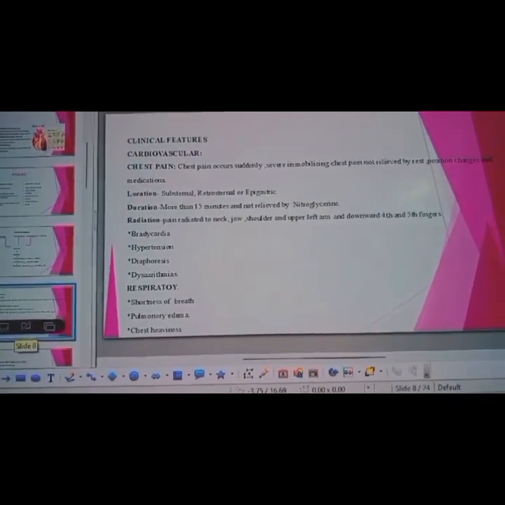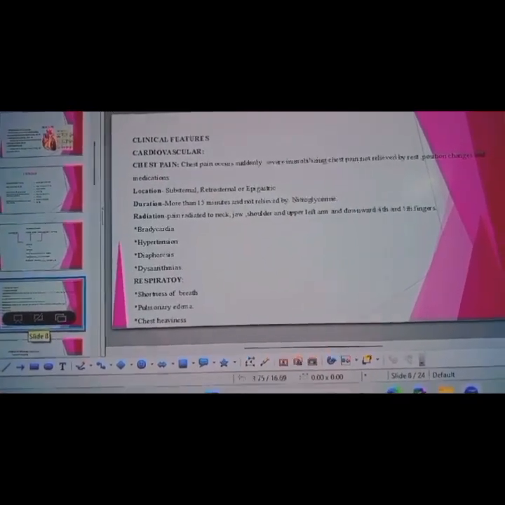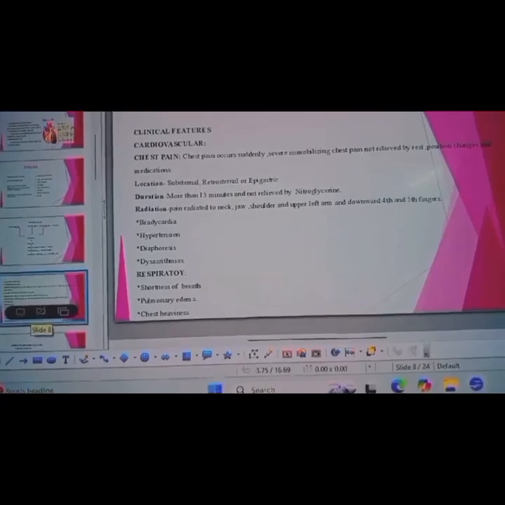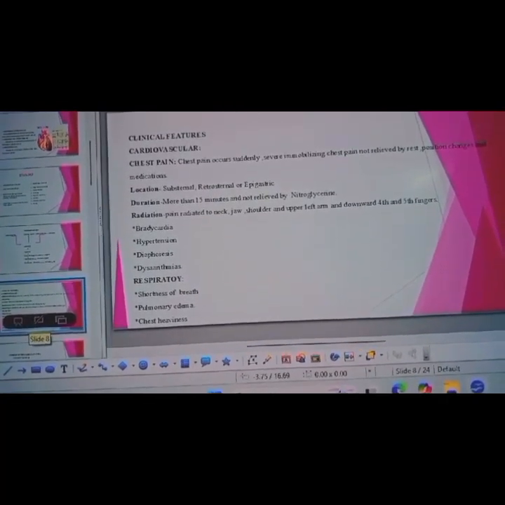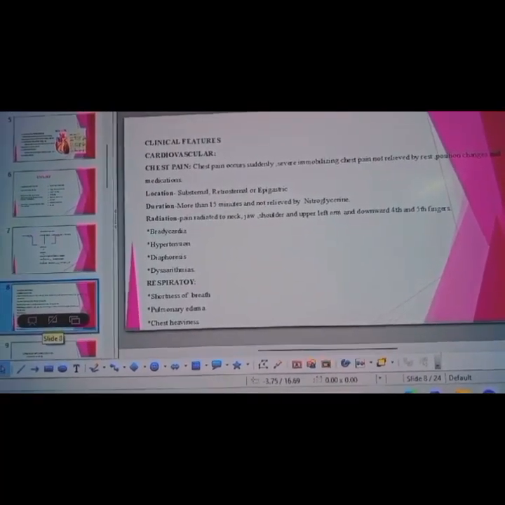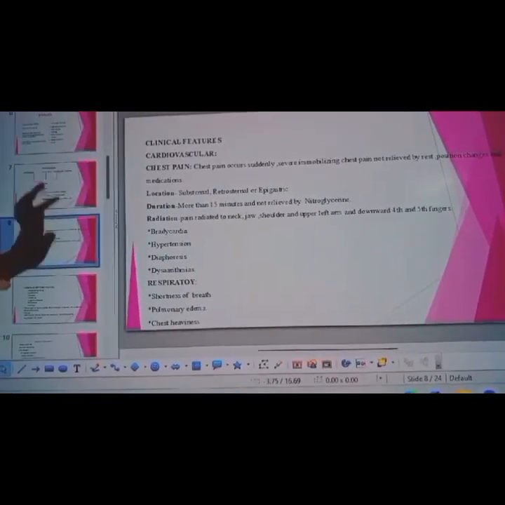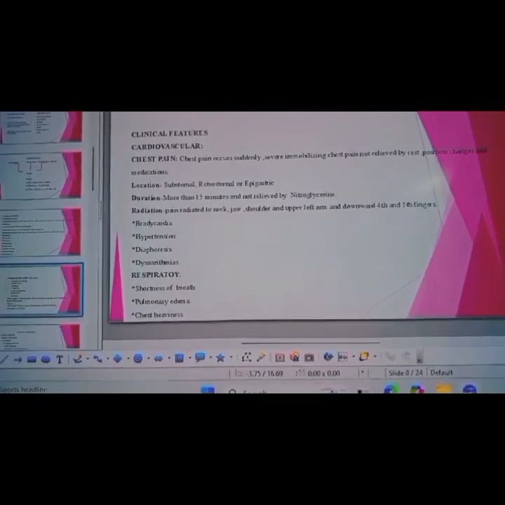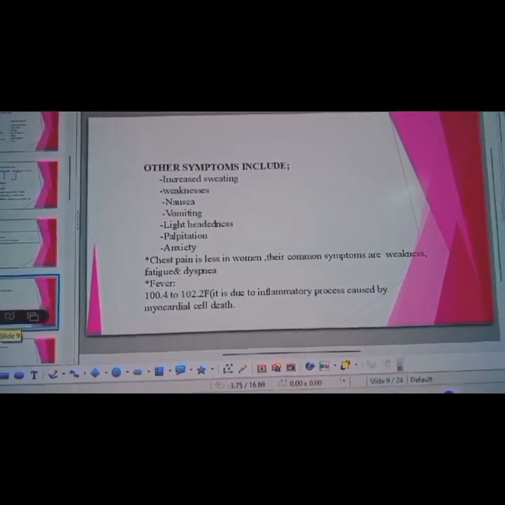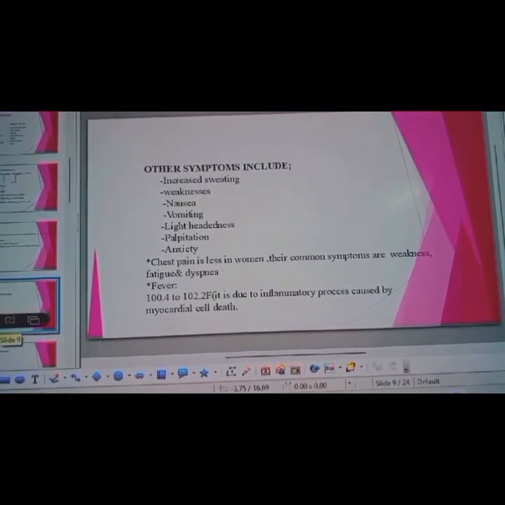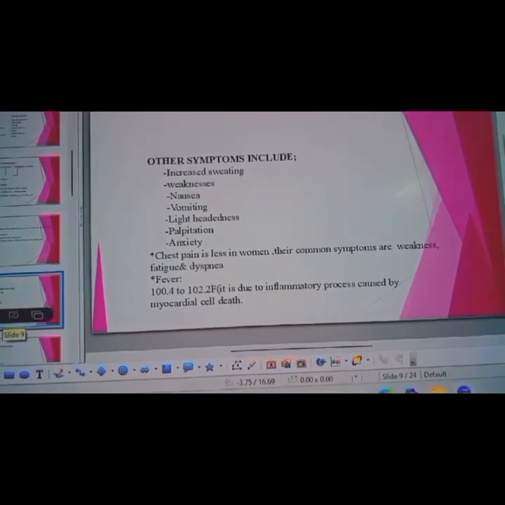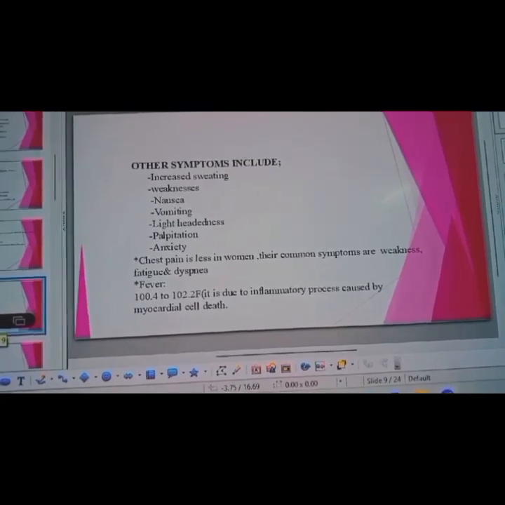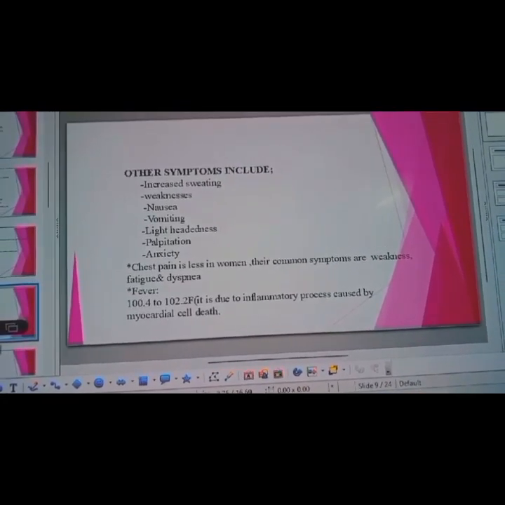Then bradycardia means decreased heart rate, hypertension means increased blood pressure. Diaphoresis means increased sweating. Then dysrhythmias. Then respiratory symptoms: shortness of breath, pulmonary edema, chest heaviness. Other symptoms include increased sweating, weakness, nausea, vomiting, lightheadedness, palpitation and anxiety. Chest pain is less common in women.